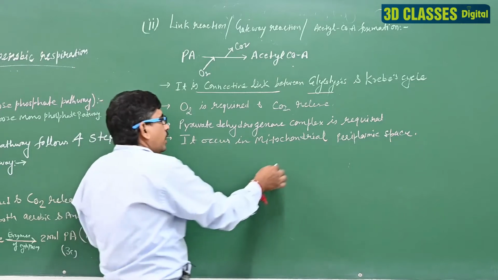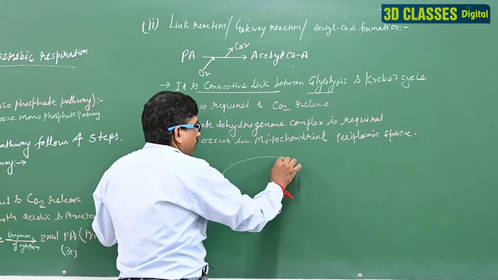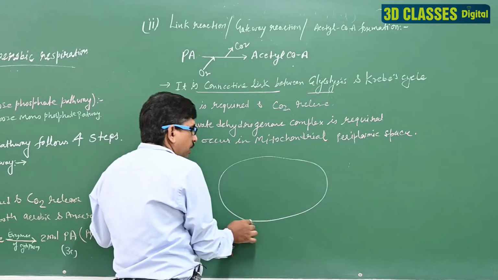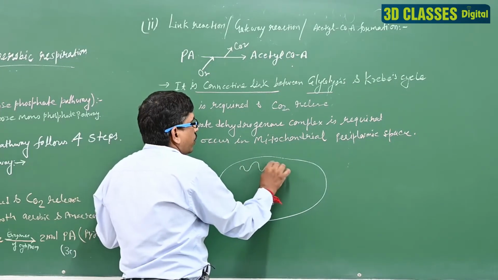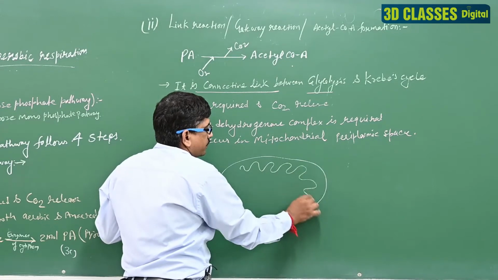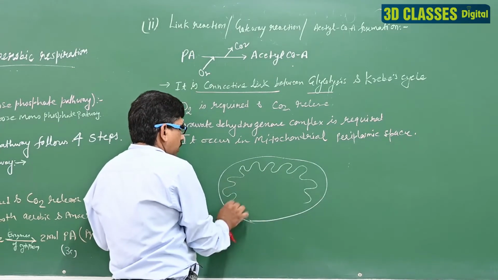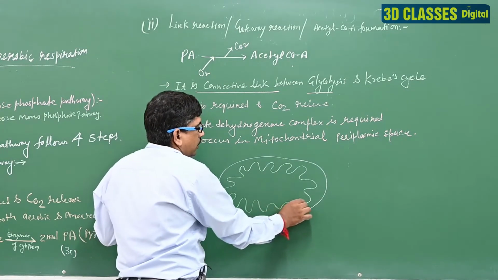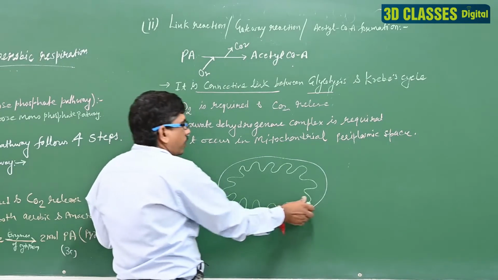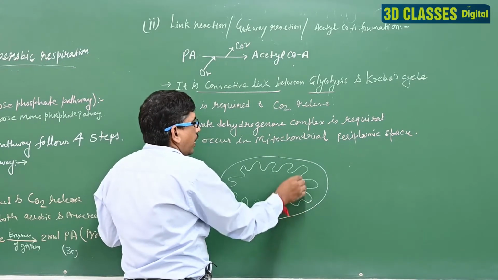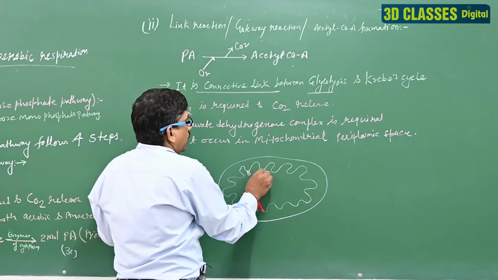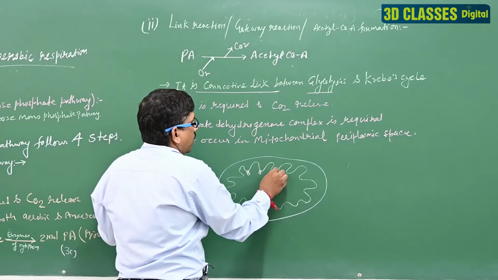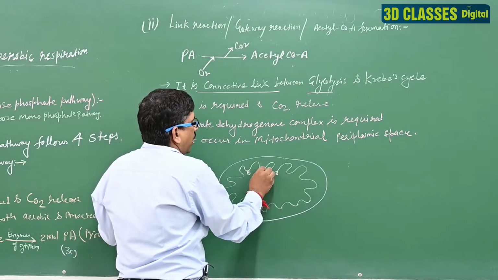We explain here that this is the mitochondria outer membrane, and this is the mitochondria inner membrane, and these contain the cristae, and the cristae contain the F1 particles.